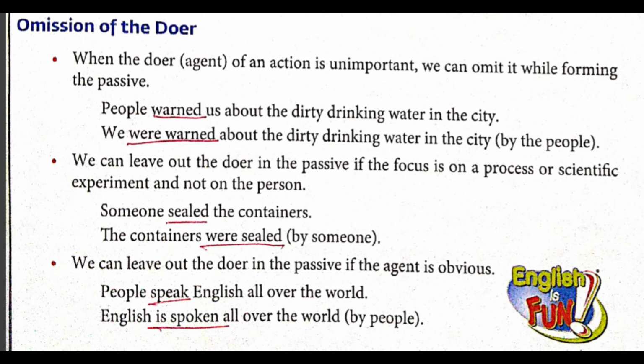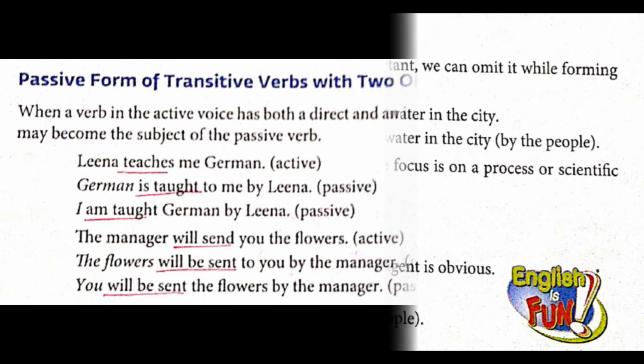Next rule. We can leave out the doer in the passive if the agent is obvious. Obvious means clear. People speak English all over the world. So here it's understood that the people will be speaking. When you turn this active voice into passive voice, the answer will be English is spoken all over the world by people. Even if you won't write by people, that is understood.